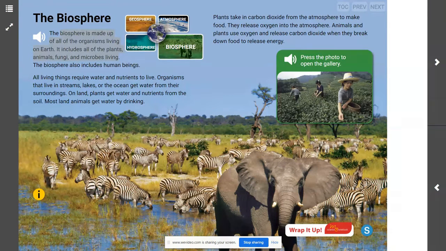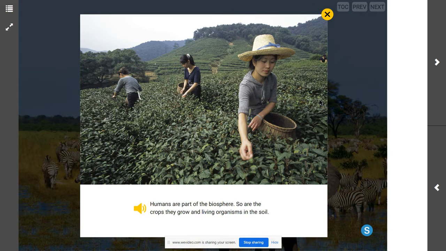How do humans interact with the other organisms in the biosphere? Well, humans are growing crops. They depend on plants and animals for food. You might already know that plants are used to help control the geosphere. They can be used for erosion or for sunlight and shade in order to make environments more pleasing for landscaping. We have animals from the biosphere that serve as pets to us, or service animals, or work animals. And those are all ways that we have humans directly interacting with the biosphere.